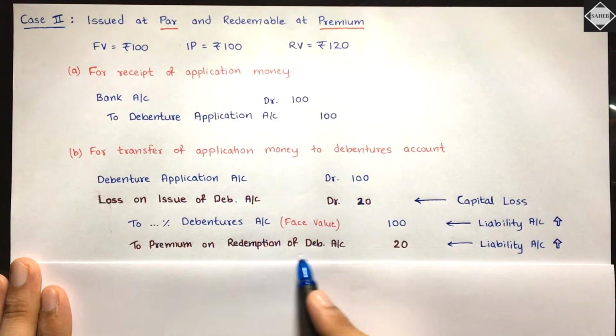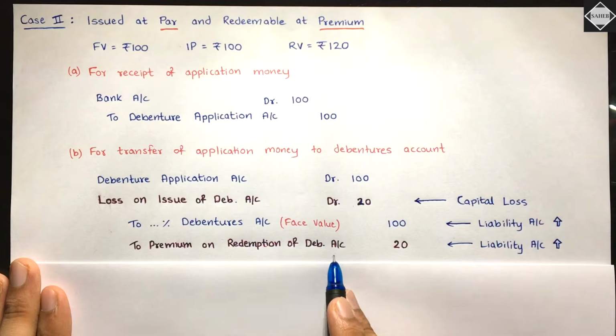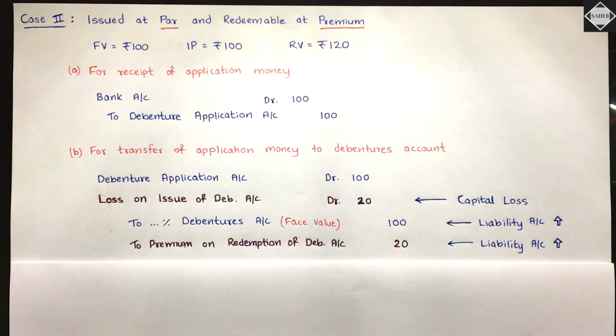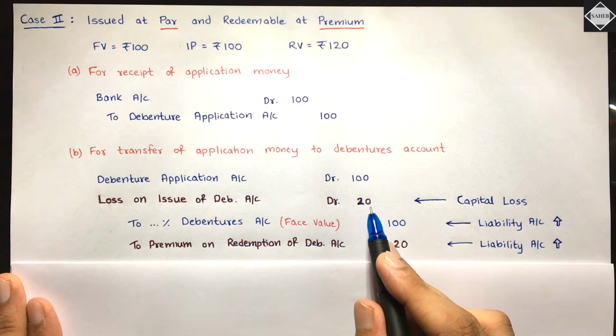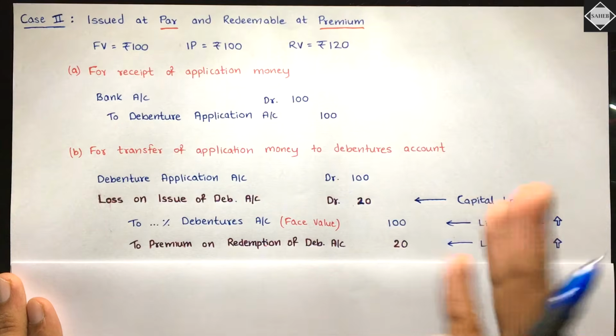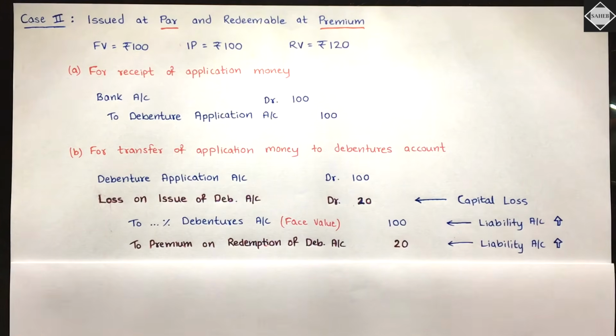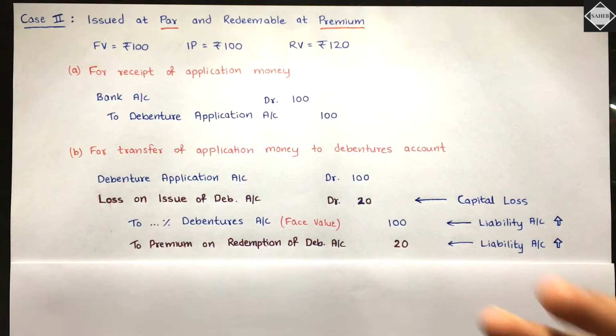And then see, premium on redemption of debenture is a liability account which will be recorded in the balance sheet. Is that clear? Fine. And this loss will also be recorded in the balance sheet, but it has to be written off over the life of the debentures. As we said, 10 years. So in 10 years, we have to write it off slowly. Like depreciation, we have to amortize this. This is not a physical asset, this is just a loss. So this loss is amortized. Is that clear?